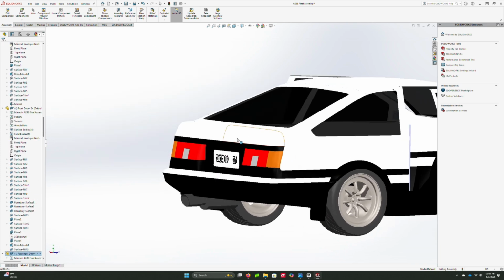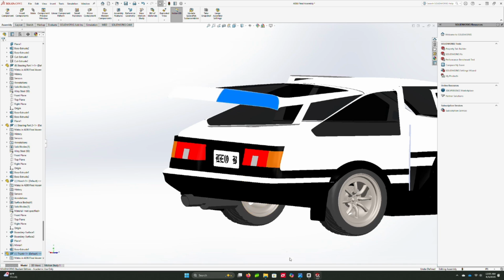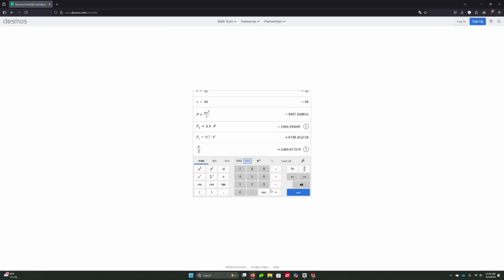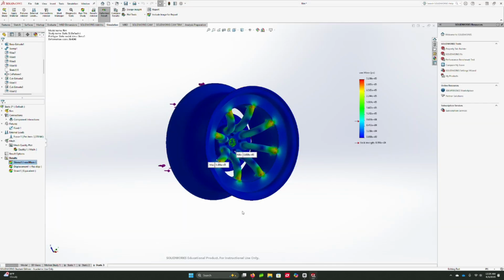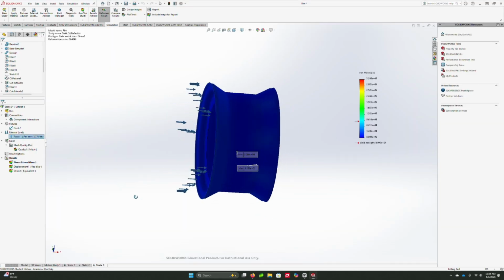For my structural analysis on Takumi's Sprinter Trueno, I decided to do a static study on the rims, as one of Takumi's drift techniques is to lock his inner wheel into the gutter of a hairpin turn going over 100 km per hour. Here is my calculation of the centripetal force assuming these conditions.